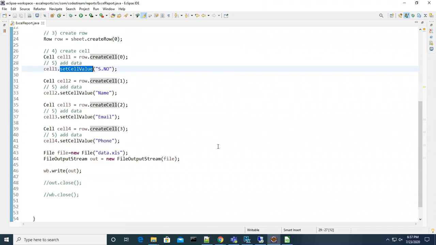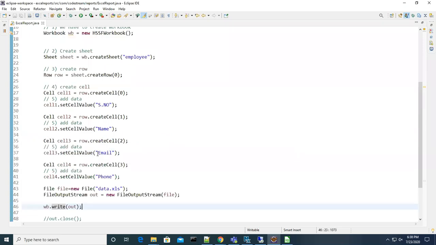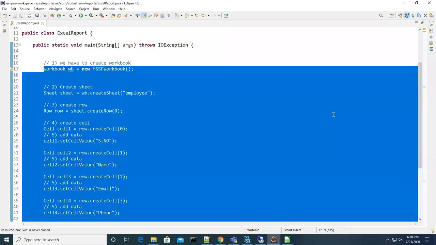Set cell value is not created by you. And the File class, FileOutputStream, and the write method are not created by you. These are all predefined. What you are doing here is just use it, copy paste. So you became a user, not a developer, right?